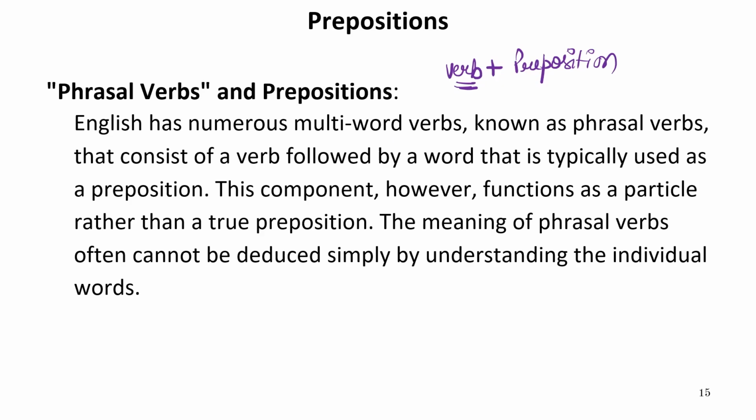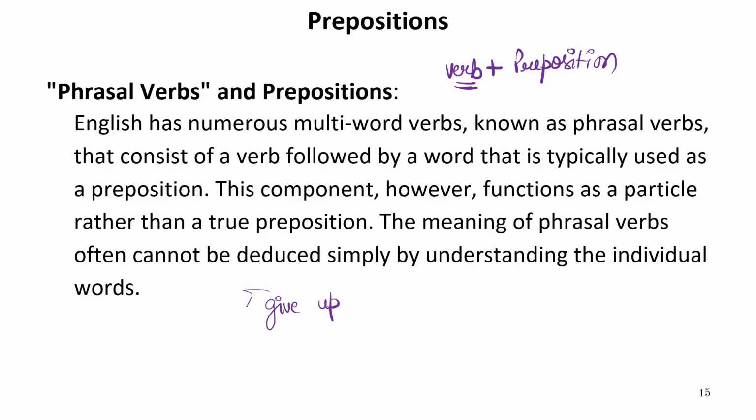For example, if I say give up, now give means to transfer something to someone else. Up means the above position. For example, if I look up, it means I'm looking above myself. So the meaning of up is something else, the meaning of give is something else.